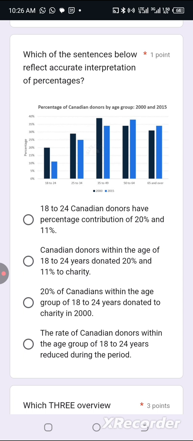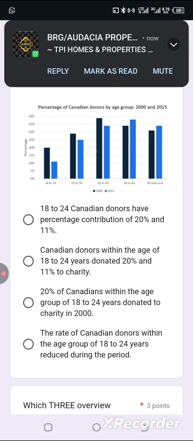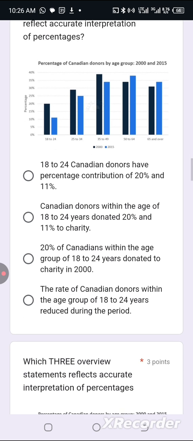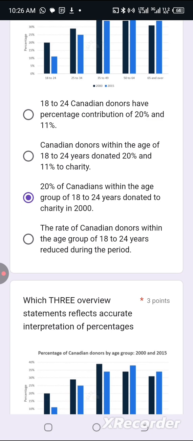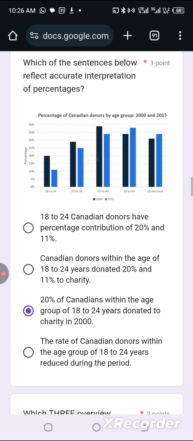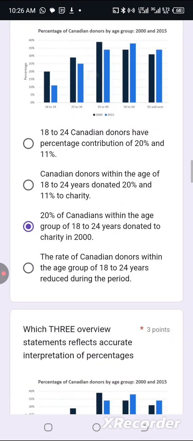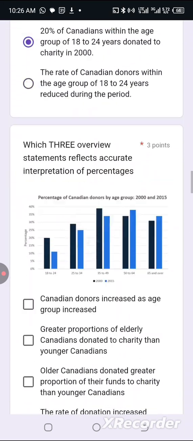Option B, Canadian donors within the age group of 18 to 24 years donated 20%. No. They didn't donate 20%. 20% of them donated. That's how it should sound. Next one. 20% of Canadians within the age group of 18 to 24 years. Yes. This one is correct. Option C, the rate of... No. It's not rate. There's nothing like rate on the chart. So, the best answer is going to be option C.